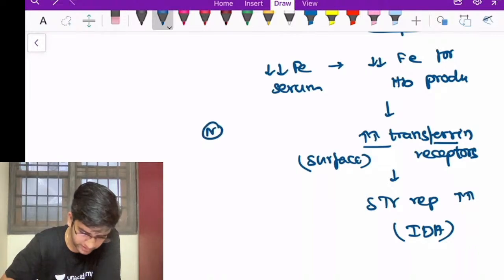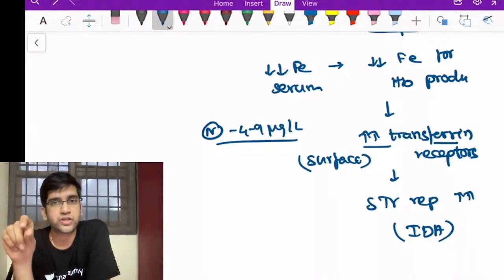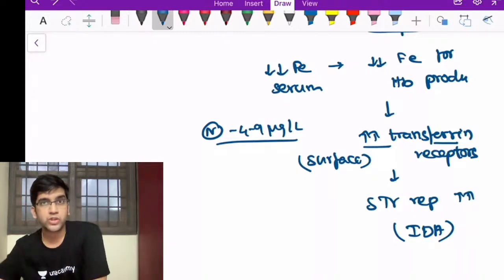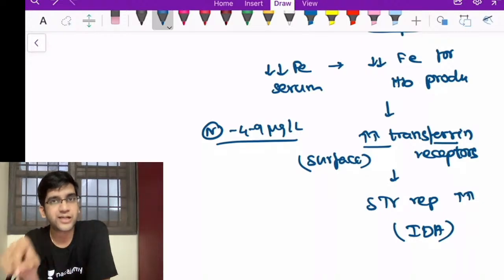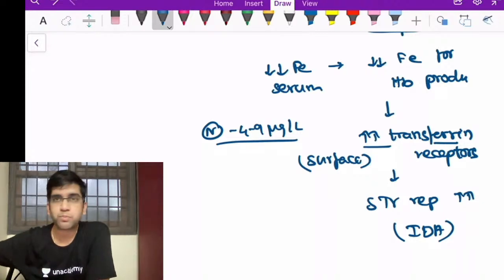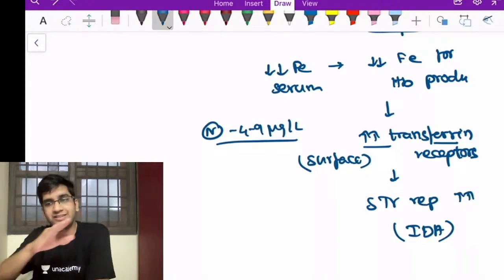Right? Just for understanding, it's 4 to 9 micrograms per liter, and obviously in your iron deficiency anemia it will be increased. Okay, got it? Hopefully it is easier. We'll go to another new finding, serum free erythrocyte protoporphyrin. Fine. Again, protoporphyrin is nothing but a byproduct of your heme synthesis, right? My heme, the outcome of heme, is not there because iron is required for heme to form, but my heme synthesis continuously goes, right? When my end product is not there, that's a normal thing you read in biochemistry. When my end product is not there, the substrate keeps on increasing, and all these intermediate steps will increase.